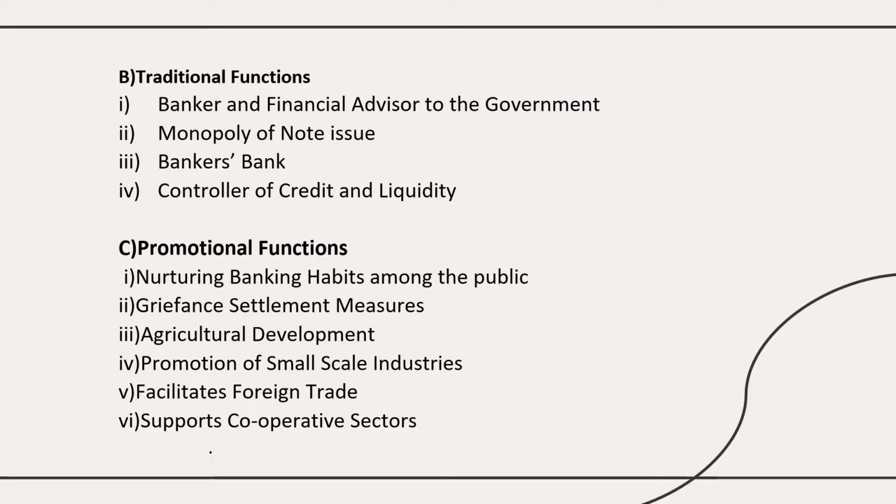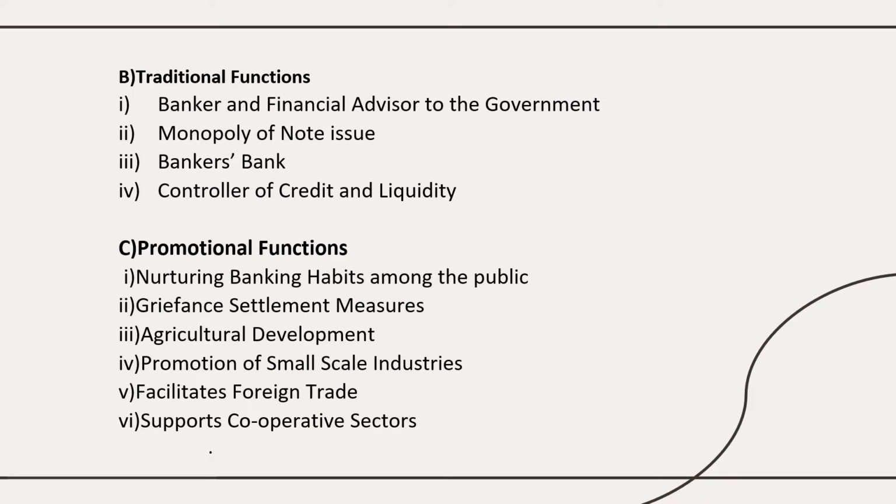Then there is agricultural development and promoting small scale industries. It also helps foreign trade, so exporters and traders can carry on foreign trade smoothly. And it supports the cooperative sector, helping cooperative banks with some relaxation in rules so that the cooperative sector in our country can improve.